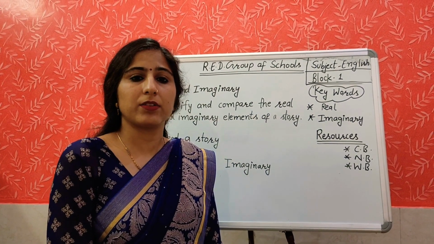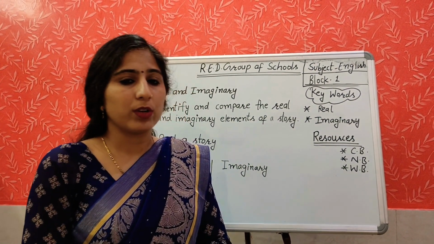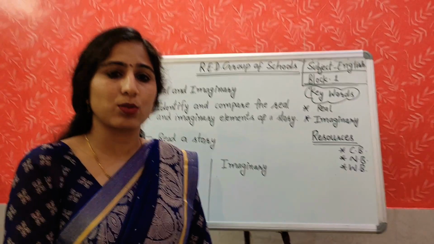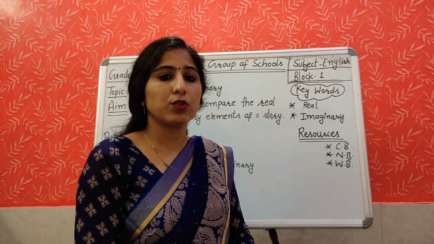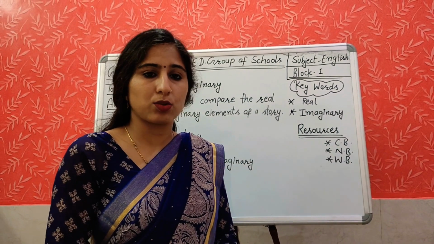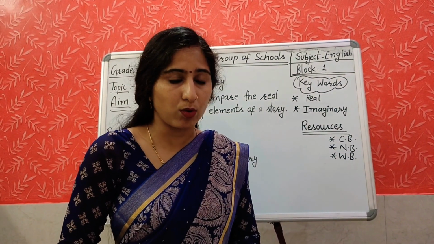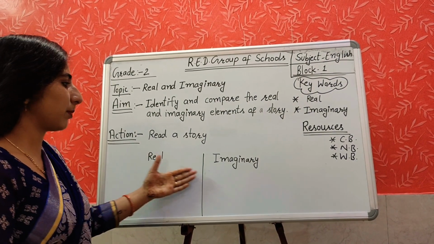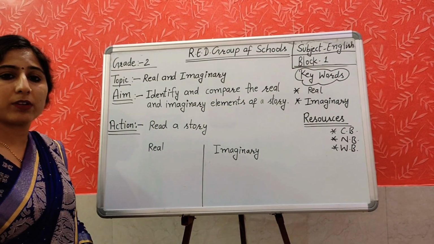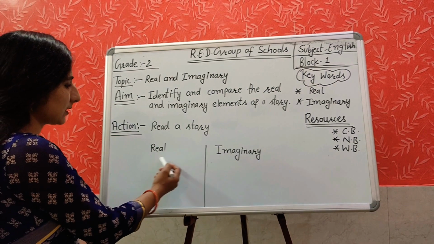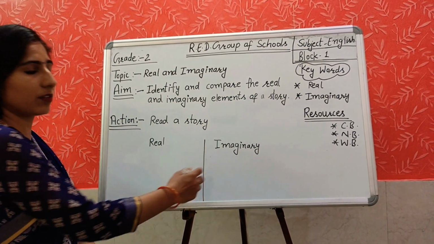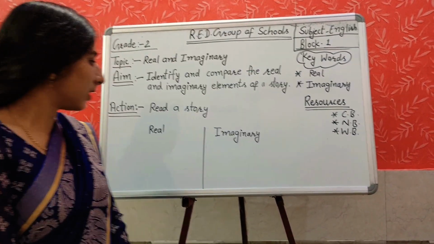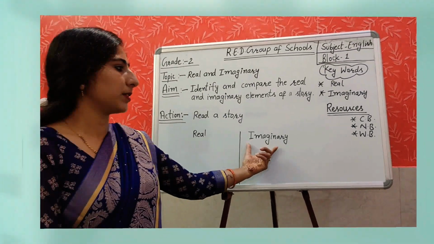We will do one activity in this. We will read a story, and before listening to the story, what will you do? Parents, please help your ward make this table in the notebook. They will draw real and imaginary, and make a table like this. After reading the story, they will write the real part here and the imaginary part there.